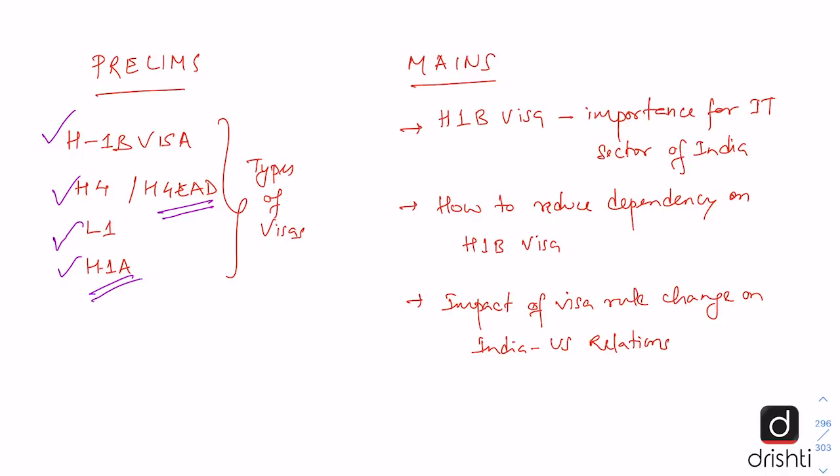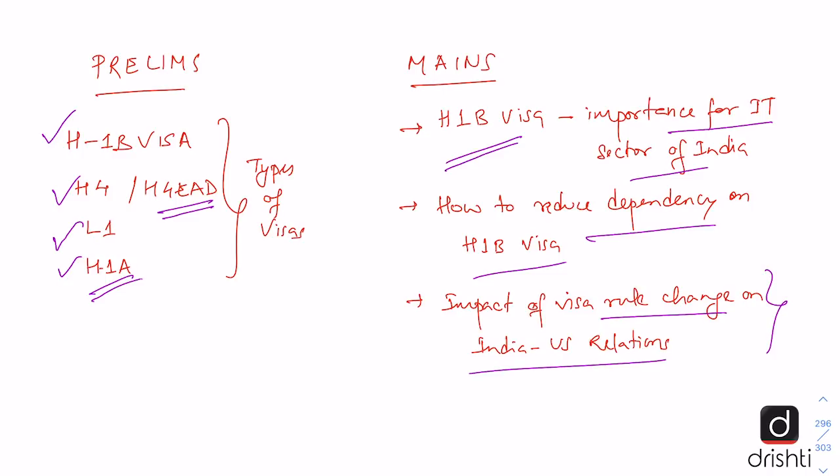Now in mains, the question can be on the H-1B visa and the temporary suspension by the Trump administration, and what will be its impact on the Indian IT sector. Also, a question can be asked on how to reduce dependency on the H-1B visa by India. And there can also be a question on the impact of visa rule change on India-US relations, the bilateral relations, how can they be impacted.